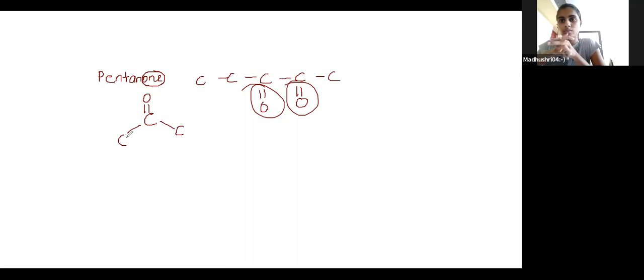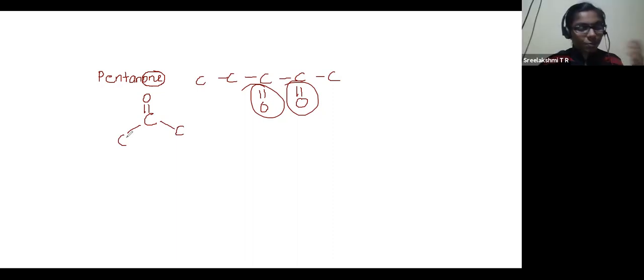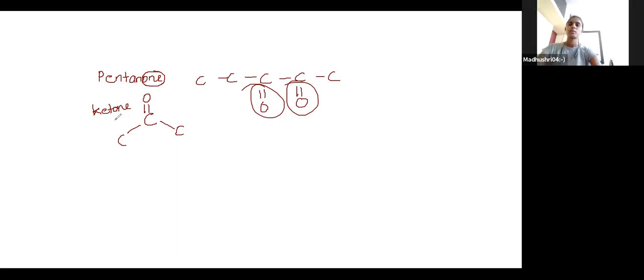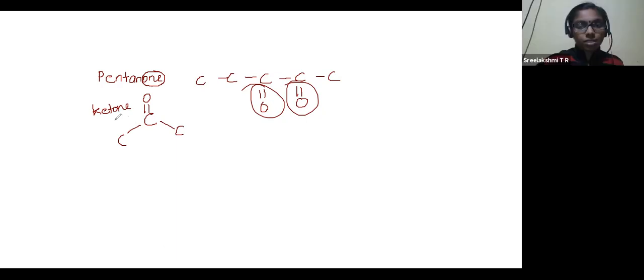This is important for ketones. For ketones, this is the condition. The terminal carbon atom is not considered.